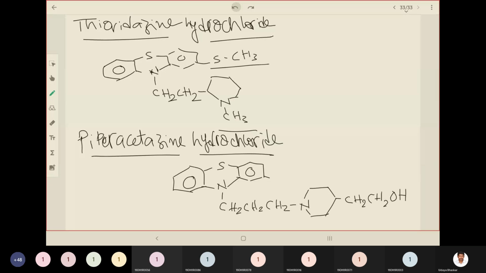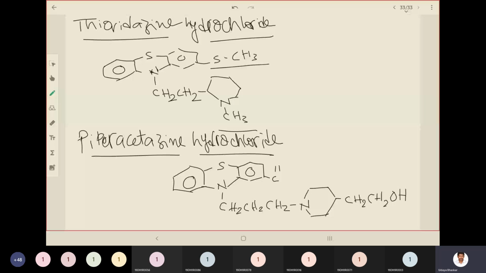Okay, so this is the substituent in the side chain, and at the second position you have an acetyl group. C double bond O CH3 is acetyl, right?